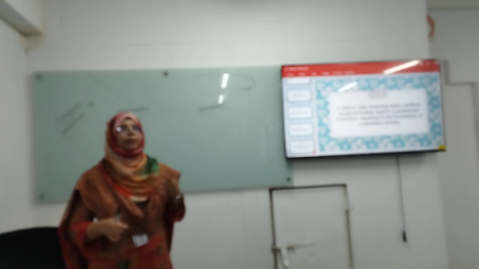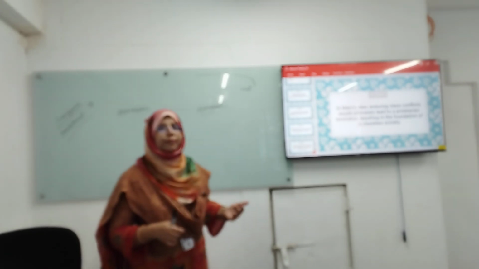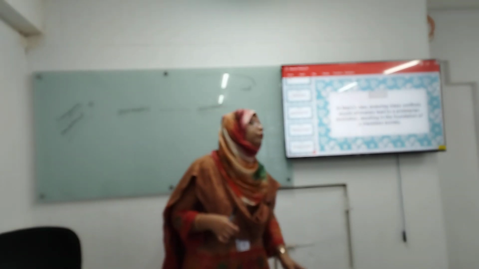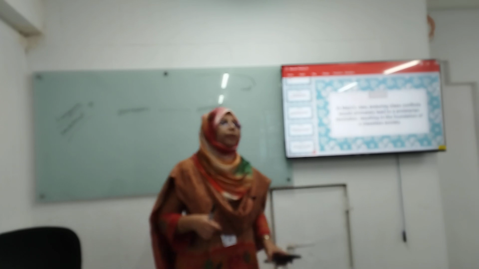According to Karl Marx, when this operation continues, people will be bound to revolt. After that, a revolution will occur and it will result in a classless society. Clear, everybody? Okay. Now base and superstructure.